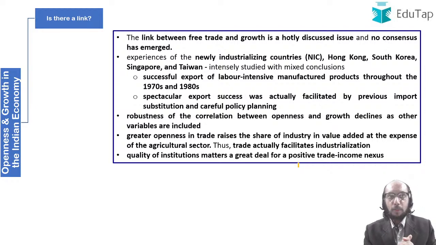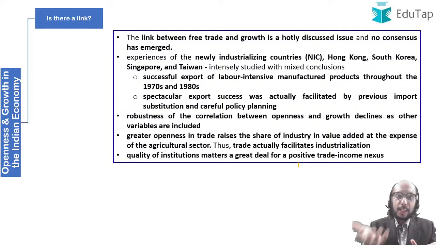Now let us start discussing openness and growth in the Indian economy. This is a very important chapter. If you look at the RBI syllabus, they have very clearly mentioned openness of the Indian economy. So we need to talk about how the openness of the Indian economy has had an impact upon, let us say, the growth in the Indian economy, or what has happened within the services sector. What I'm going to do right now is juxtapose these two things. I'm going to talk about openness of the Indian economy, and discuss with you what is the impact of this openness upon various aspects of the Indian economy.